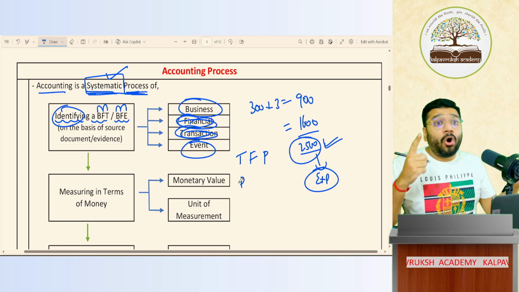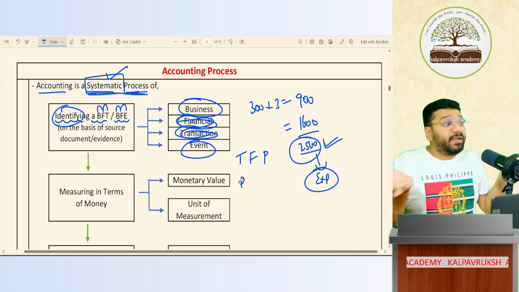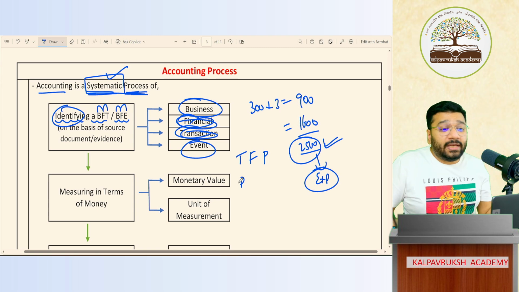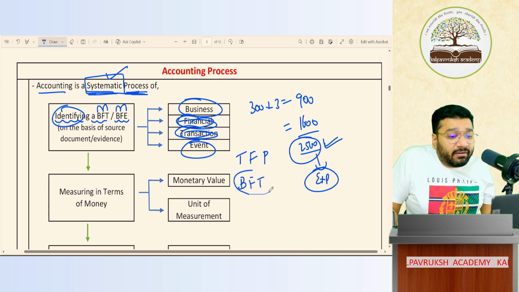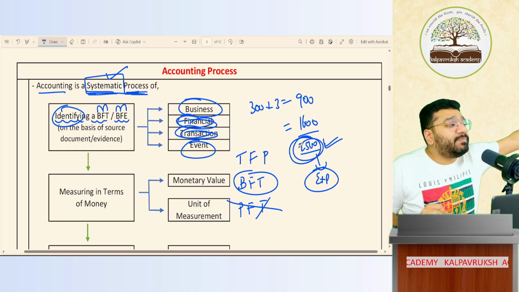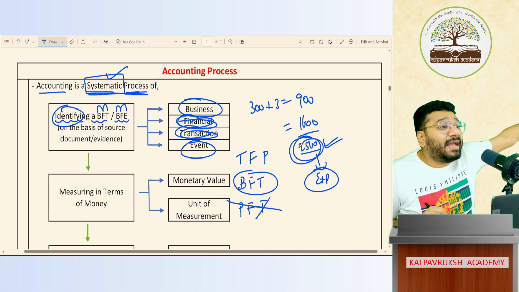All the expenditure that I'm doing in business and personal life, can I record everything in business? Not possible. In business, you're supposed to record only business financial transactions. Got it? Personal financial transactions should not be recorded. So this 2,500 rupees I spent is not a business financial transaction. It is a personal financial transaction.